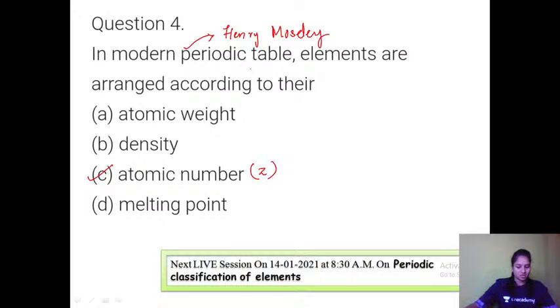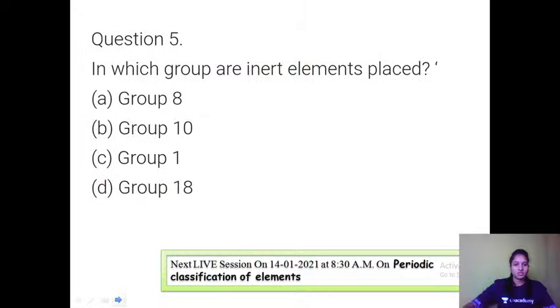Coming to the fifth question: in which group are the inert elements placed? A very simple question. First, you should know what the meaning of inert elements is.